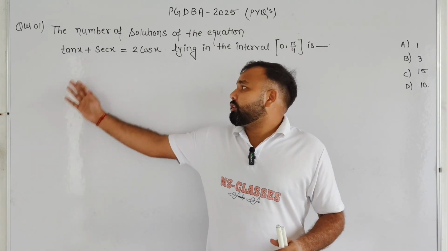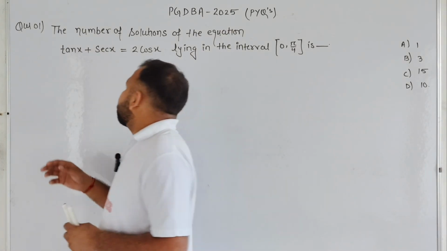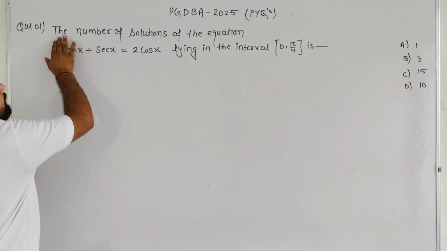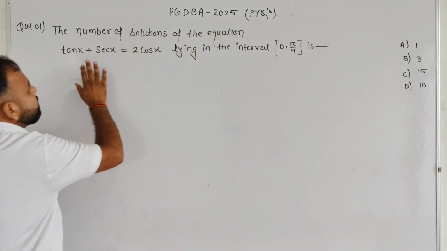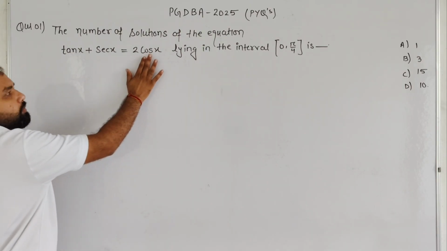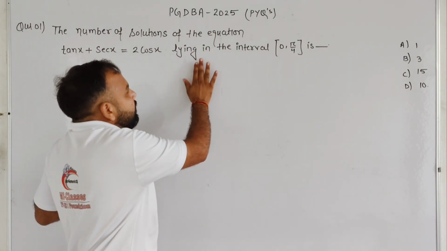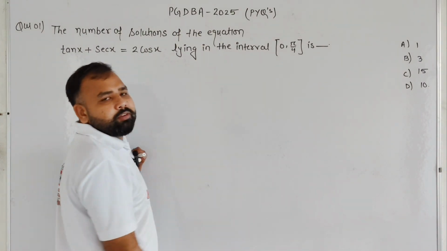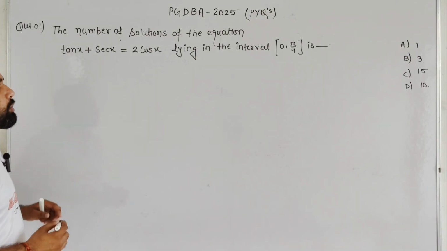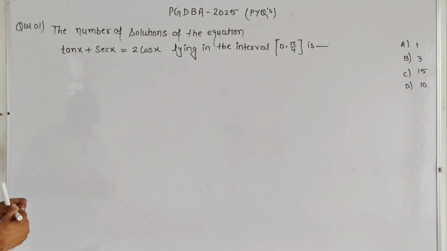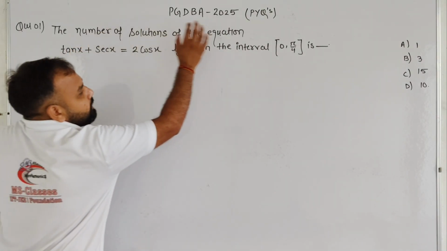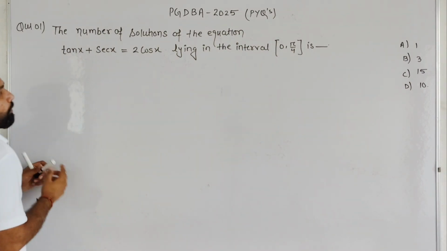In this paper, question number one is: the number of solutions of the equation tan x plus sec x equals 2 times cos x, lying in the closed interval 0 to pi by 4. So basically, students, this question asks for the number of solutions in the interval 0 to pi by 4.